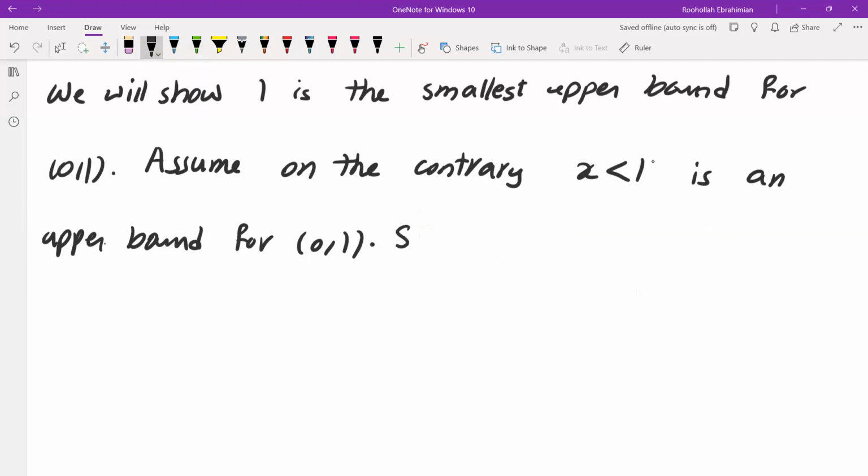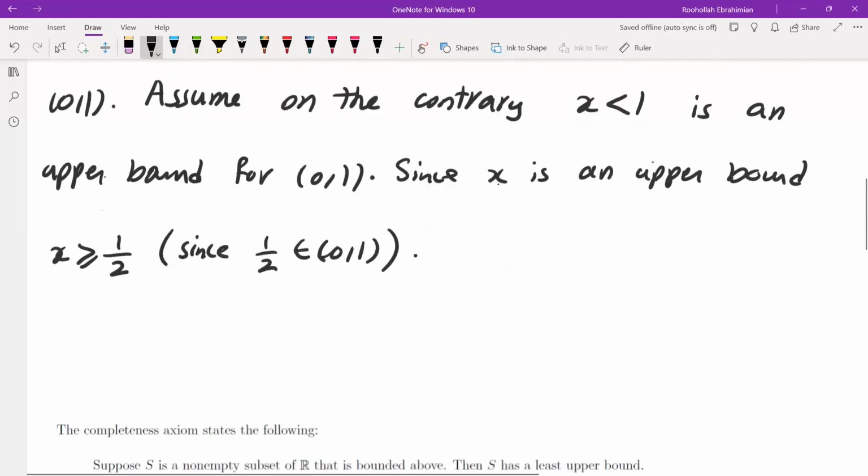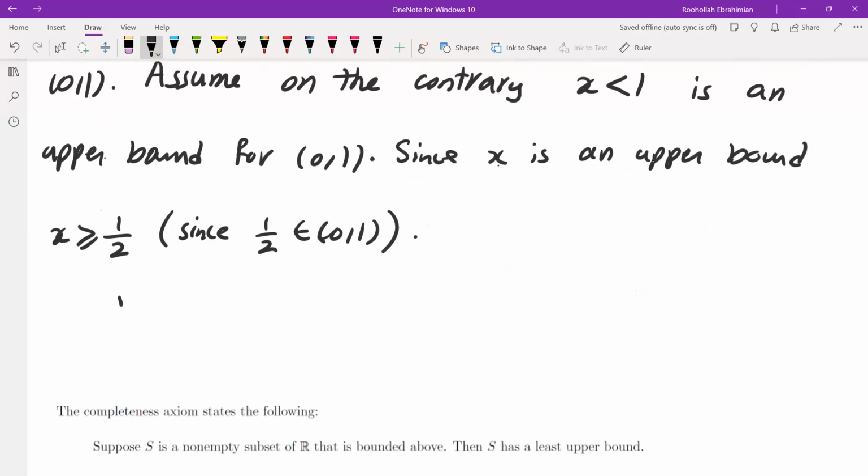So since x is an upper bound, x is greater than or equal to, let's say, 1/2, because 1/2 is in the set. Now let's look at the number 1 plus x over 2.